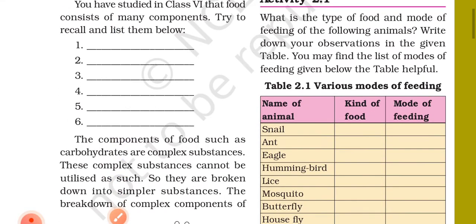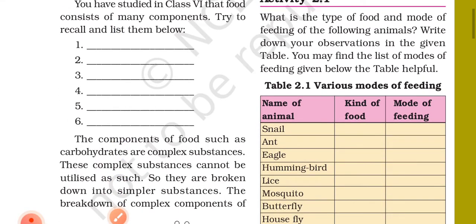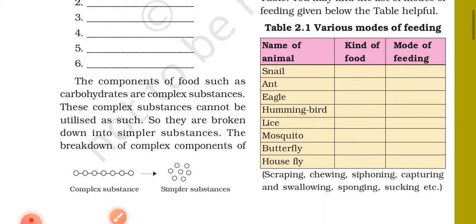Activity 2.1: What is the type of food and mode of feeding of the following animals? Write down your observation in the given table. You may find the list of modes of feeding given below the table helpful. यहाँ टेबल 2.1 वेरियस मोड ऑफ फीडिंग।